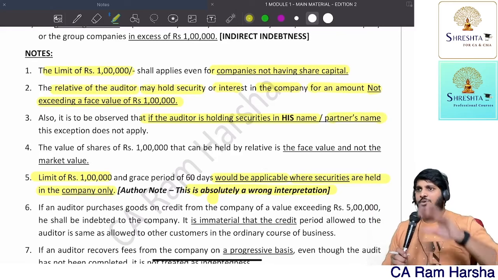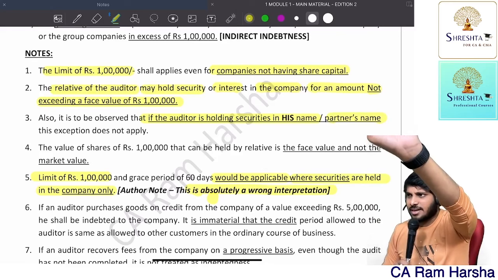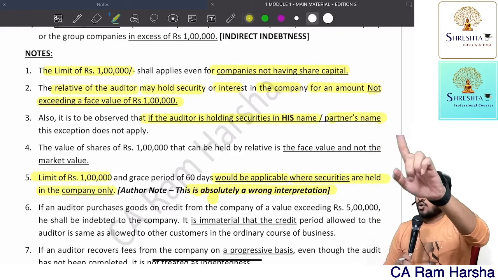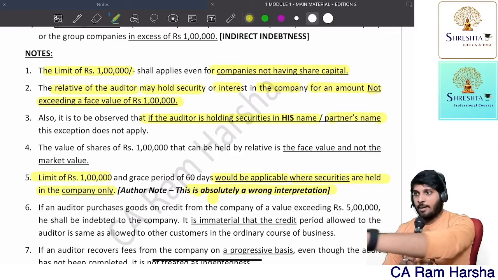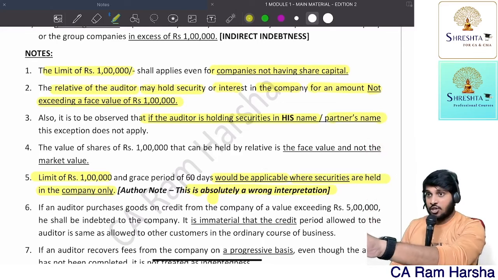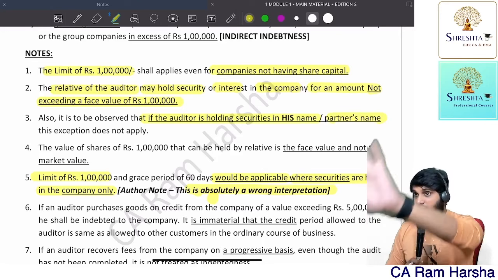Sir, I am a CA. I am holding securities of just 1,000 rupees in the company. Disqualified. My partner is holding. Disqualified. My relative is holding. Up to 1 lakh permitted. Only face value. Look at the words used: face value, not market value.